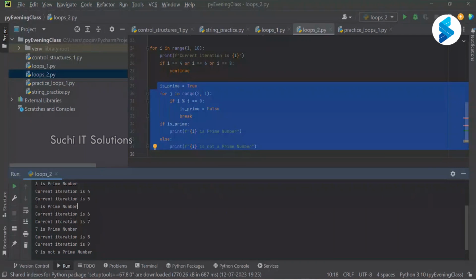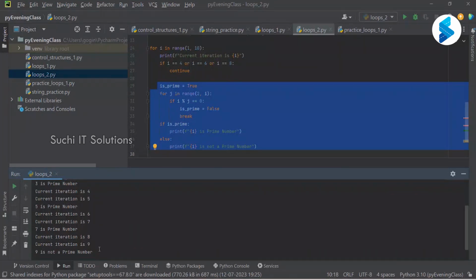And so does 7. Iteration is 7 and 7 is a prime number. Again, current iteration is 8, but it is not saying whether 8 is a prime or not. Why? Because for 8 also we have added a condition. If I equals 8, we say continue, meaning do not execute any further, just go to the next iteration. Then it went to the next iteration and it is saying 9 is not a prime number.